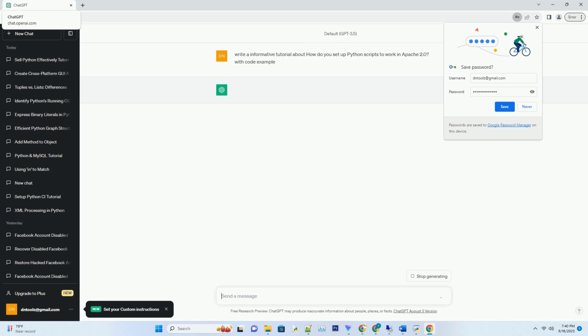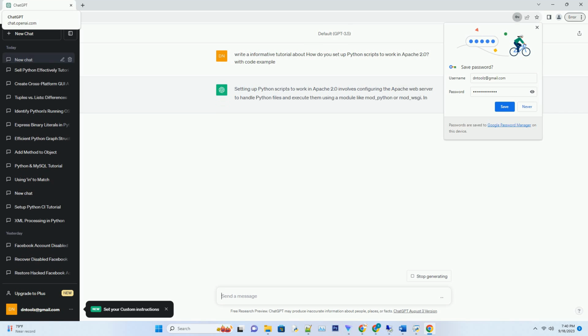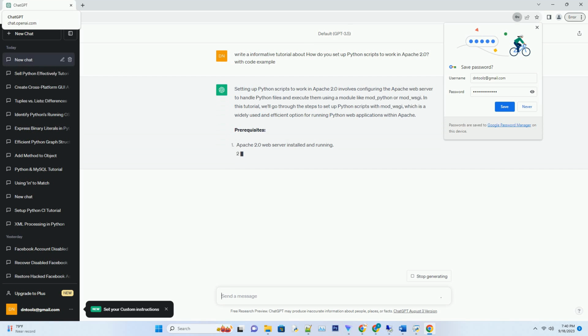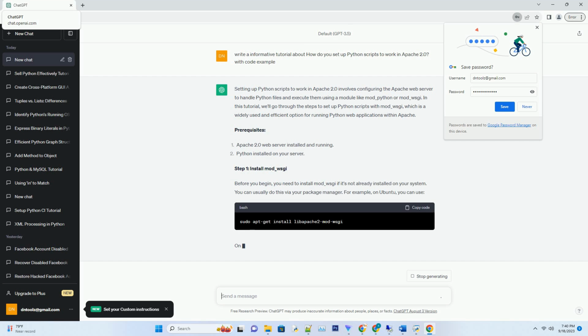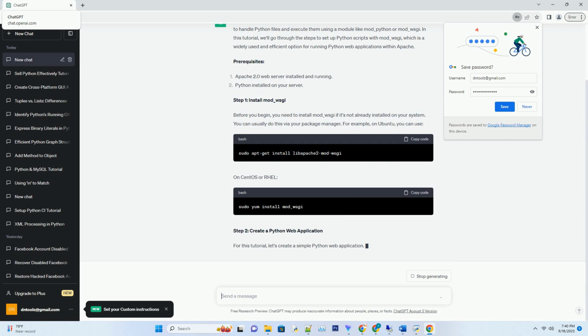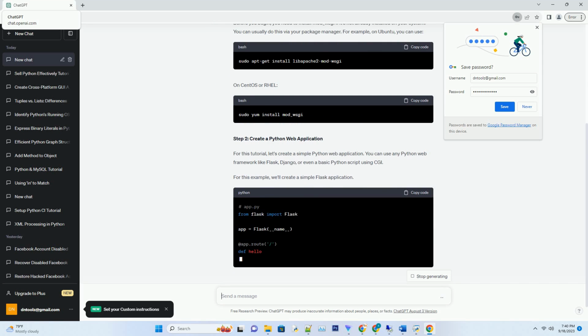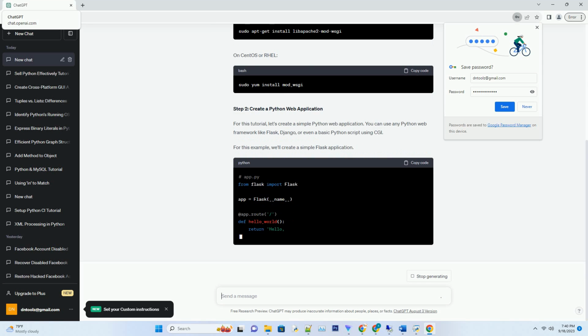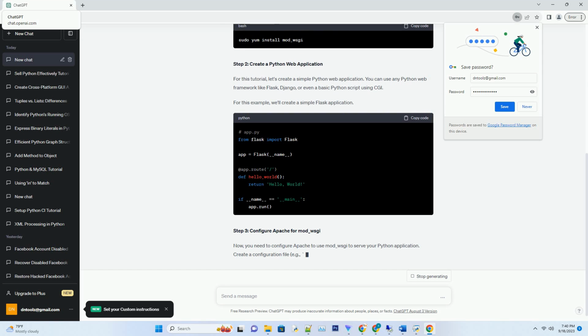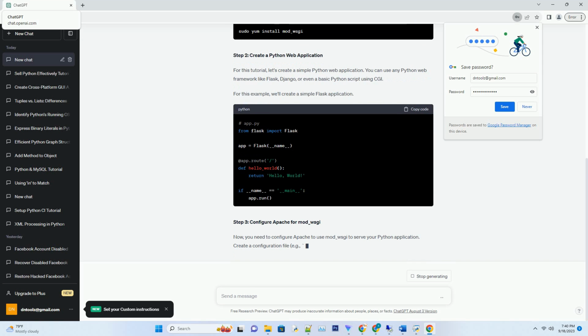Setting up Python scripts to work in Apache 2.0 involves configuring the Apache web server to handle Python files and execute them using a module like mod_python or mod_wsgi. In this tutorial, we'll go through the steps to set up Python scripts with mod_wsgi, which is a widely used and efficient option for running Python web applications within Apache.